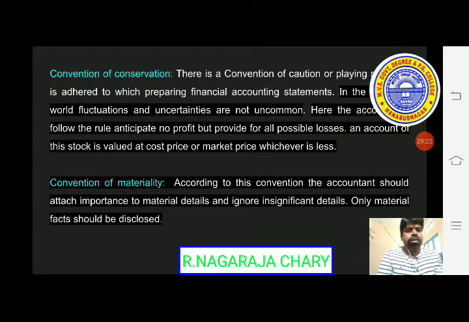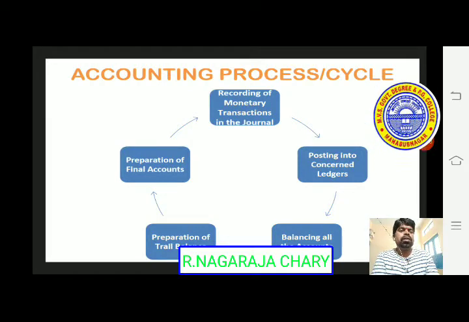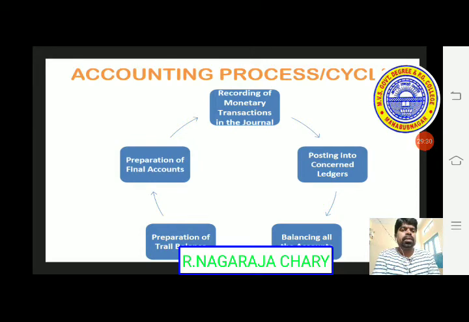Right. So with this, the conventions are closed. Next, the accounting process or cycle. So the accounting process is like this. First is recording of monetary transactions in the journal, recording all the monetary transactions. Here you have to remember monetary transactions and non-monetary transactions. Only monetary transactions are recorded in the journal. Journal is the first book. Of course, the journal and ledgers will be learned in the next slides. So recording of monetary transactions in the journal is the first step in the accounting process.